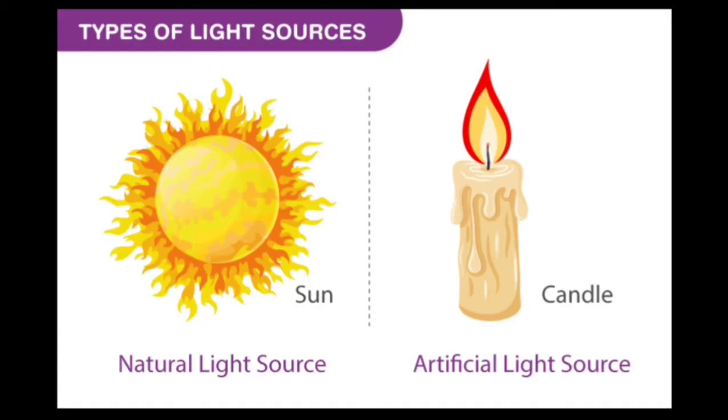There are different sources of light, natural sources as well as artificial sources. Natural sources like sun and stars are all natural sources, whereas artificial sources like candle, torch, light, etc. are the artificial sources of light.